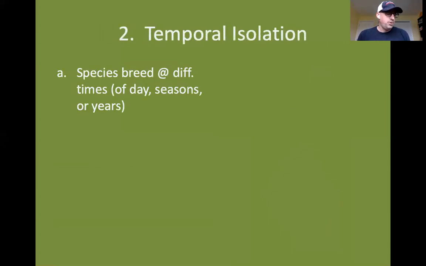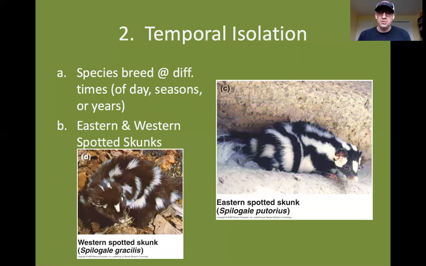We can have what's called temporal isolation, where members of different species breed at different times, either of the day or seasons or years. For example, we have the eastern and western spotted skunk. Their ranges overlap, but the eastern spotted skunk mates in the late winter, and the western spotted skunk mates in the late summer. So they are not looking for mates at the same time. So even though their ranges overlap, there is a reproductive isolating mechanism. There is a prezygotic barrier that prevents them from breeding, so there's no gene flow between them.